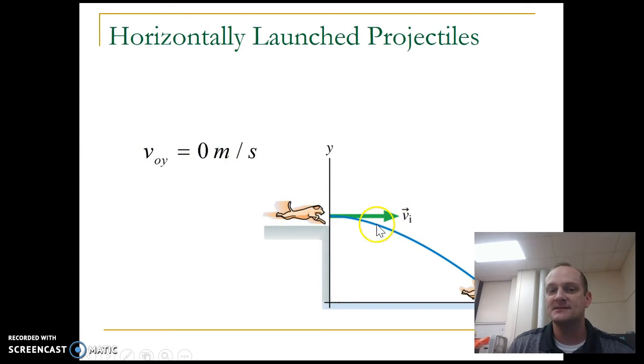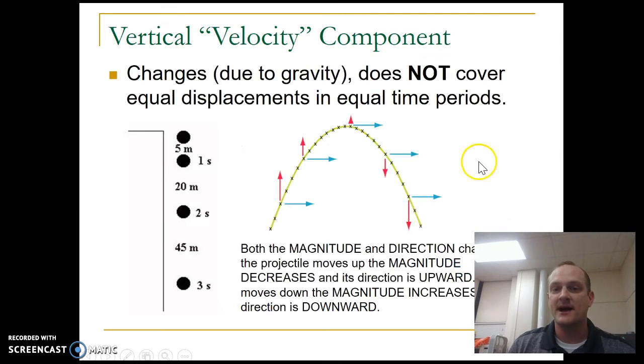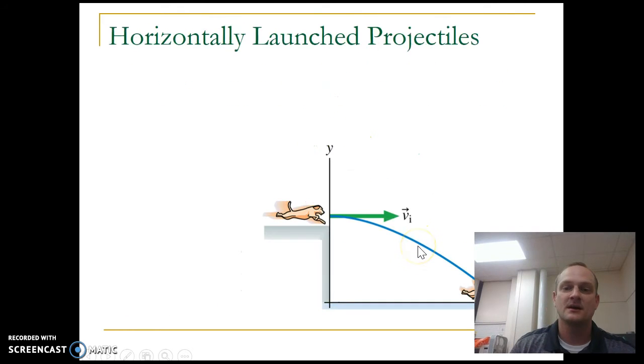All my initial velocity is in the x direction. There's no velocity in the y to start with, right? We know that's going to change because after he flies off, his y velocity is going to be down and that magnitude is going to get greater, right? If I come back to this diagram here, it's really the second half of this, right? So we're starting here and the dog's going to fly off that way.